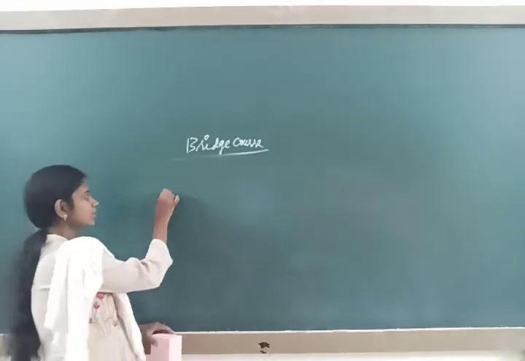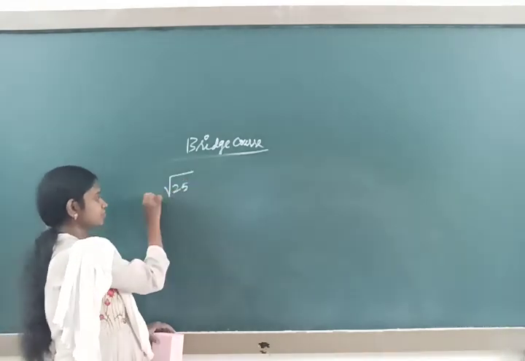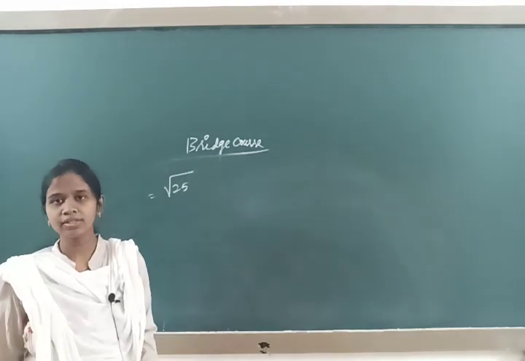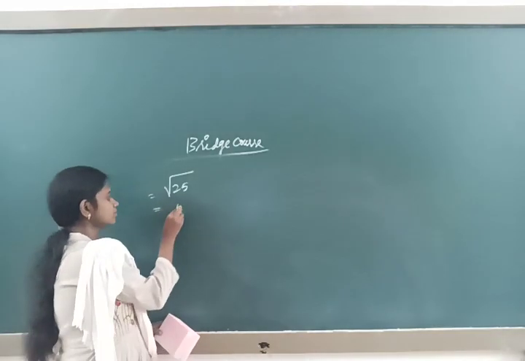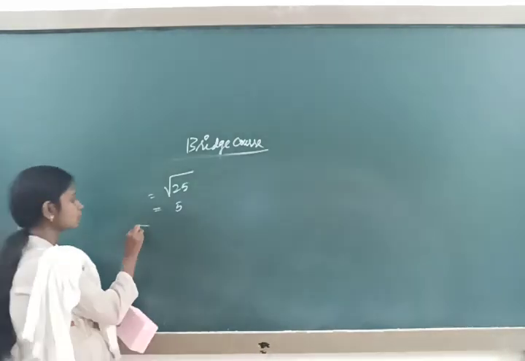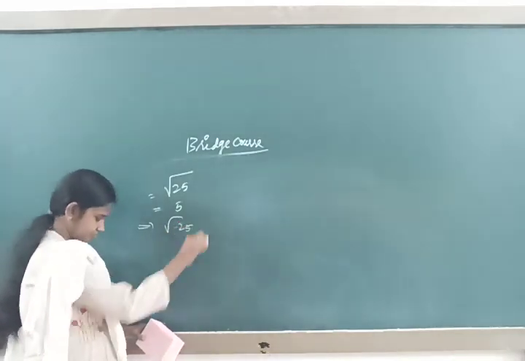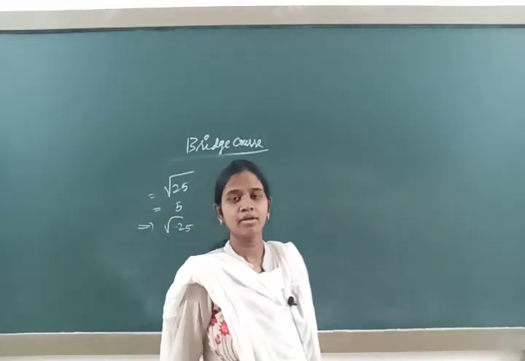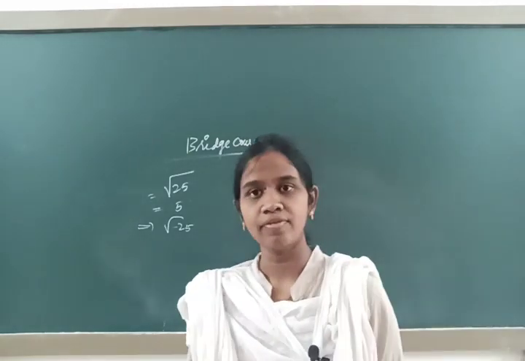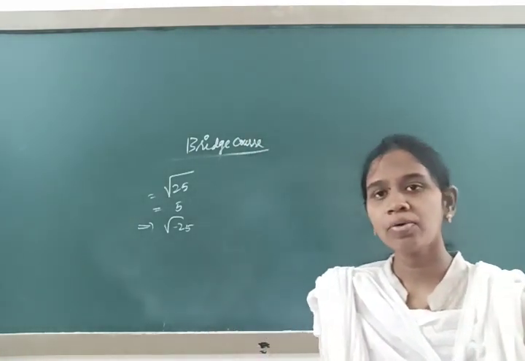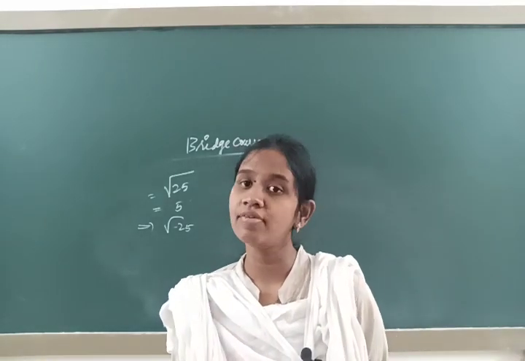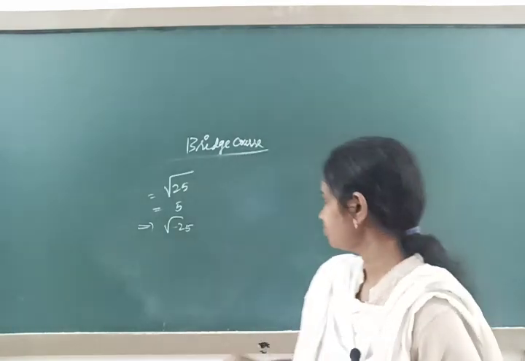See, if you are having the square root of 25, what is the square root of 25? We all know that the square root of 25 is 5. If I am giving the number as square root of minus 25, what is the square root? I said the square root of 25 is 5. Then if I am telling the square root of minus 25, in that case what will be our answer? Our answer will be minus 5.